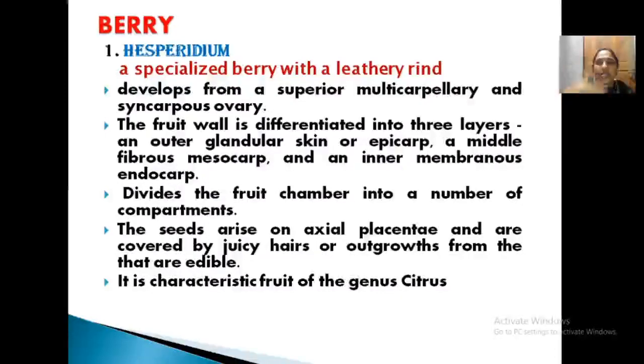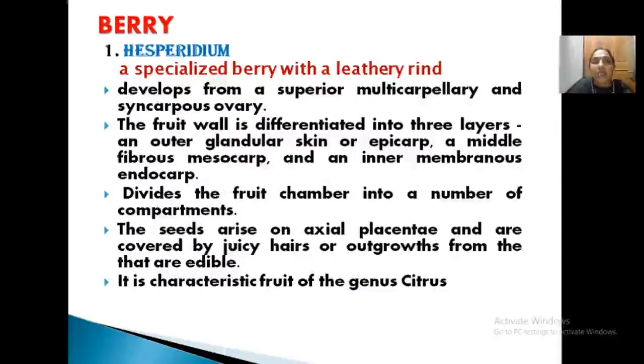And in the fruit chamber, it is multicarpellary syncarpous, so a number of compartments are there. When you cut open, you can see a large number of compartments. Seeds are in axile placentation. I don't need to explain what axile placentation is. Example, citrus. So citrus fruit is Hesperidium, having an outer leathery rind, then glandular epicarp, then a middle hairy fibrous mesocarp and inner membranous endocarp. That is a berry.